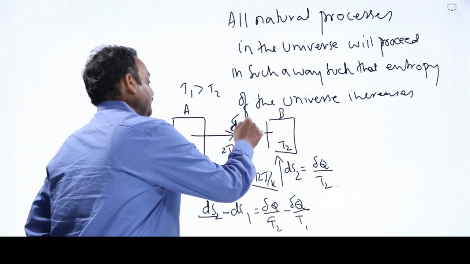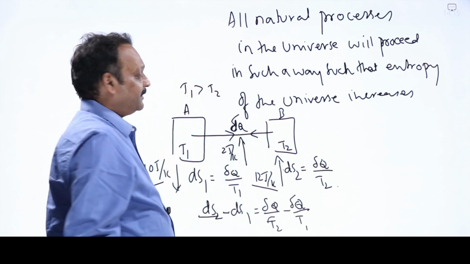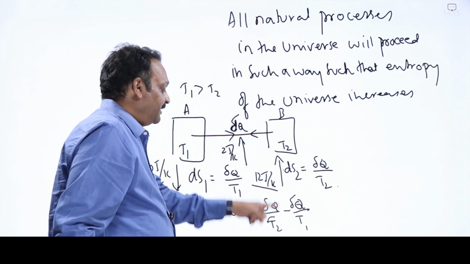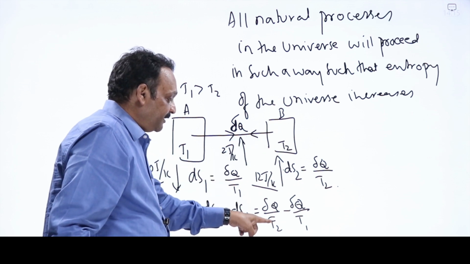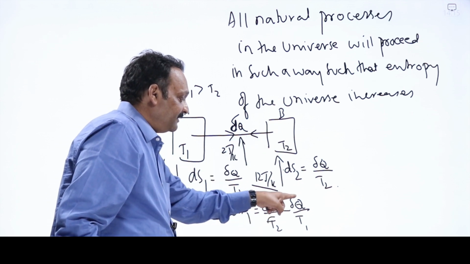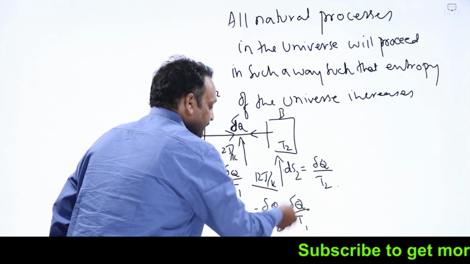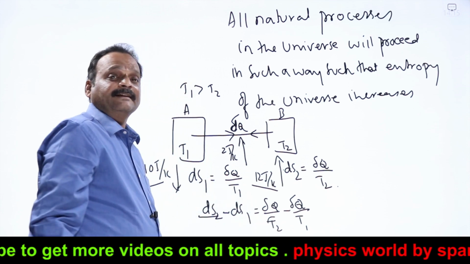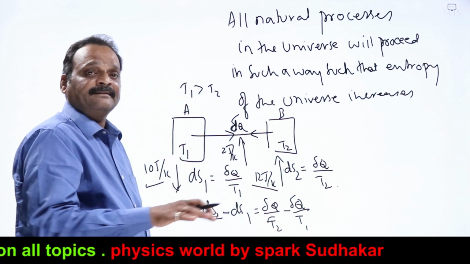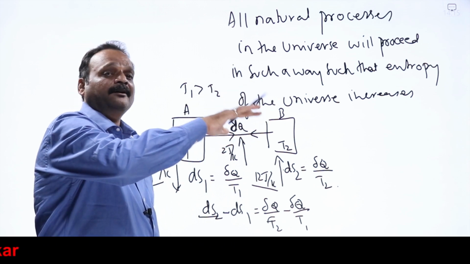By chance, what happens if heat flows from lower temperature to higher temperature on its own? Delta Q by T2, this is lower temperature, is less. Delta Q by T1 is more. So delta Q by T1 minus delta Q by T2, if I take that, it will be negative. Means entropy of the universe decreases. Entropy of the universe can never decrease according to Clausius statement of second law. Entropy of the universe will keep on increasing.